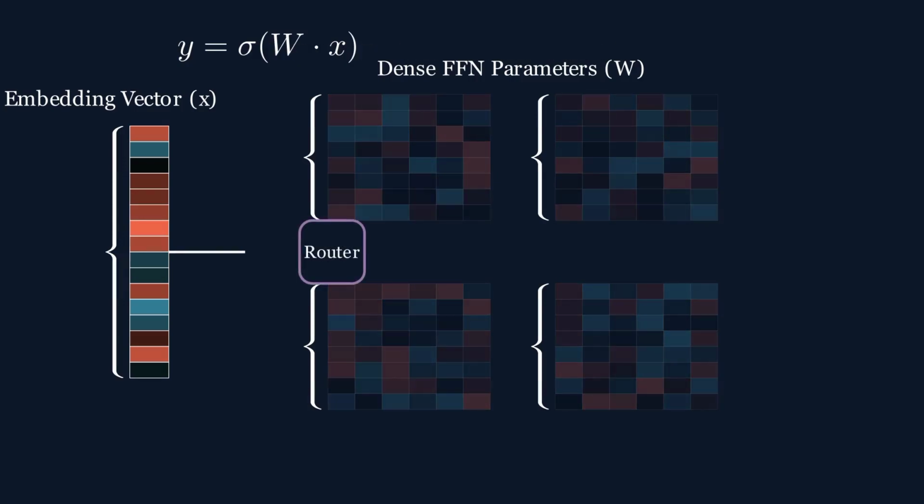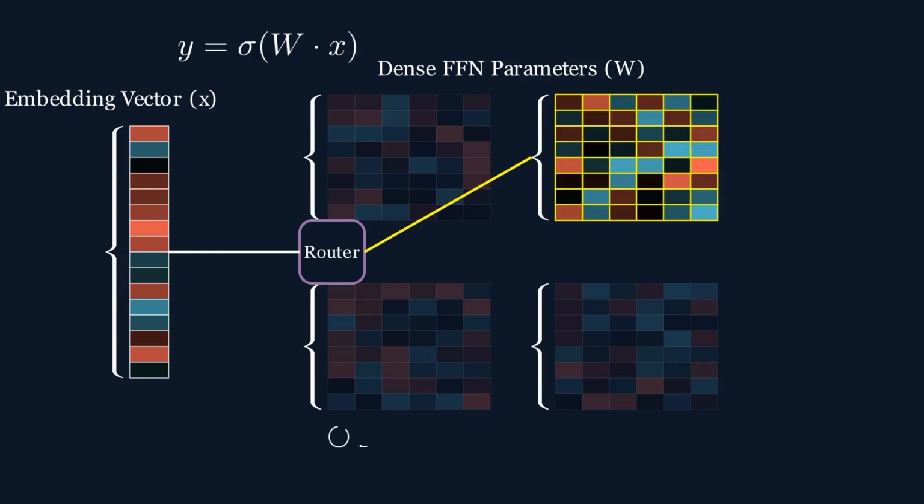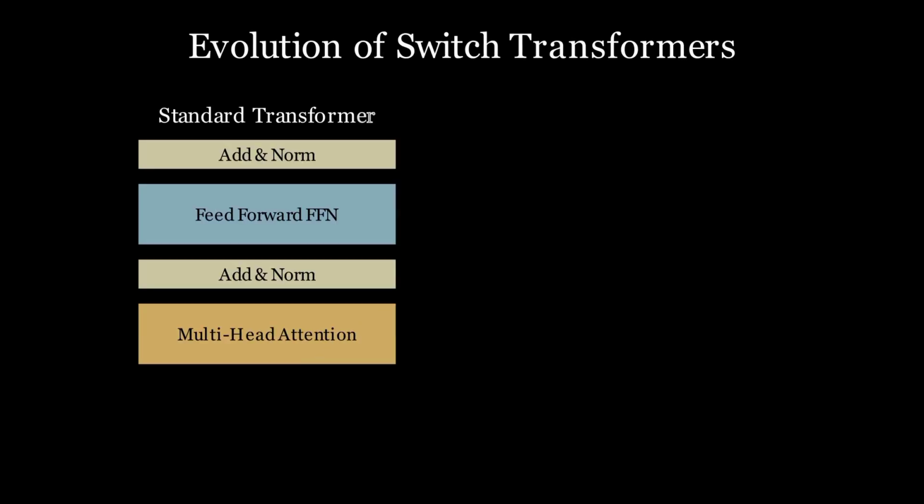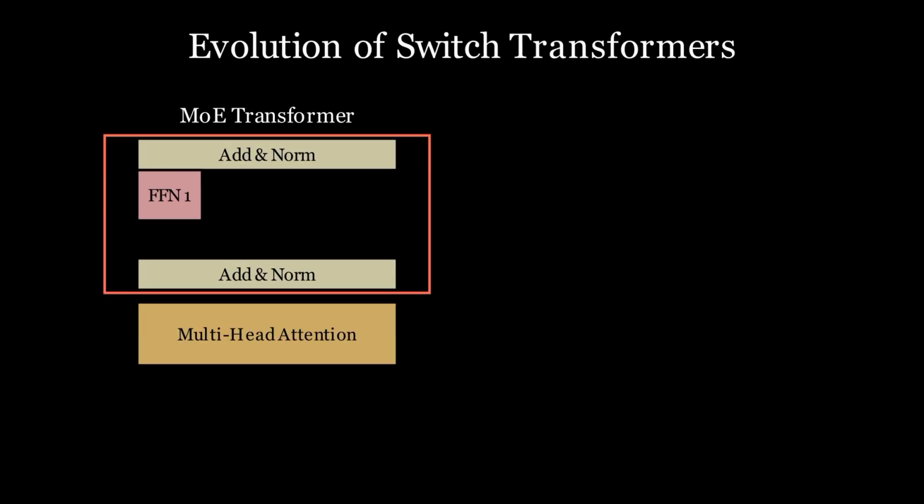Instead of one giant monolithic block, we split the parameters into specialized groups or experts. This router decides to look at the incoming data and decide which specific expert is best suited to handle this. This allows the model to be huge in terms of knowledge. Many models were made with MoE architecture, from ChatGPT to current state-of-the-art models. Structurally, we take the standard feed-forward layer of the transformer and replace it with this bank of experts.